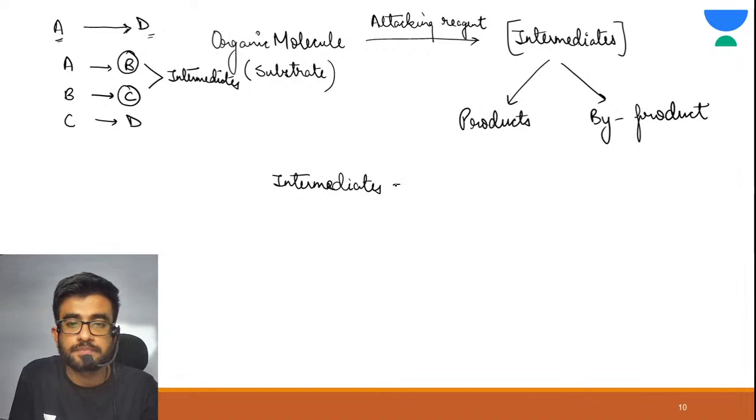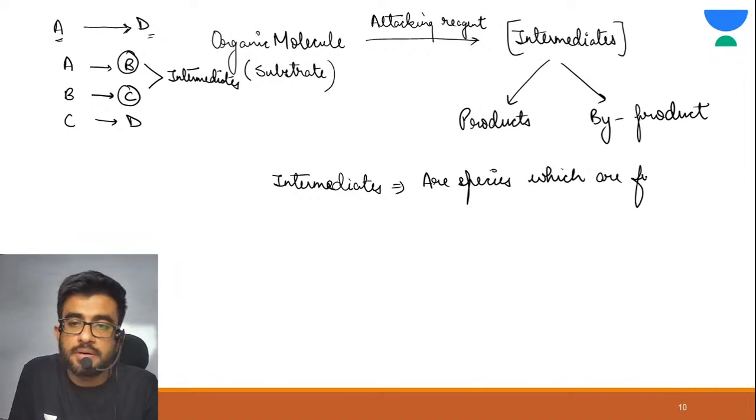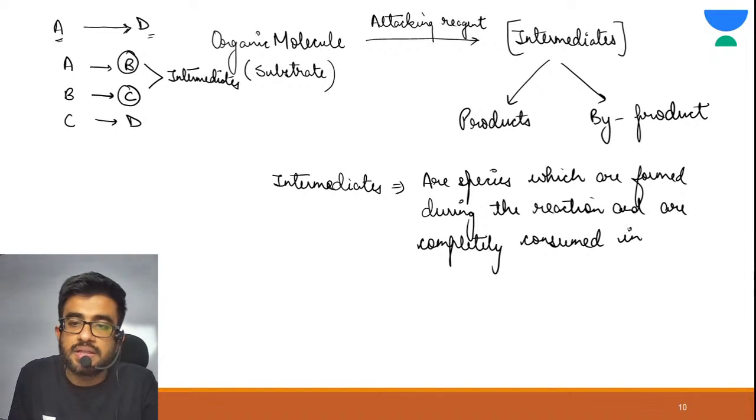Intermediates are species which are formed during the reaction and are completely consumed in the reaction.